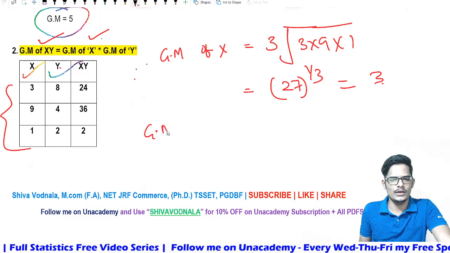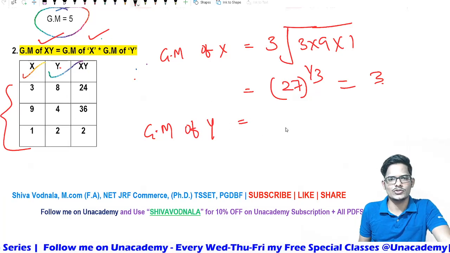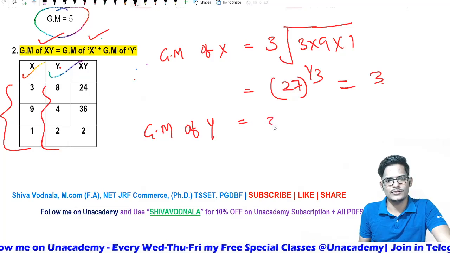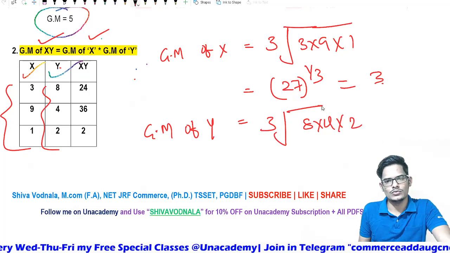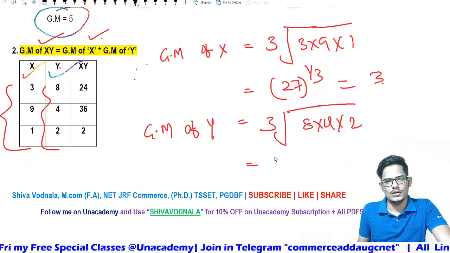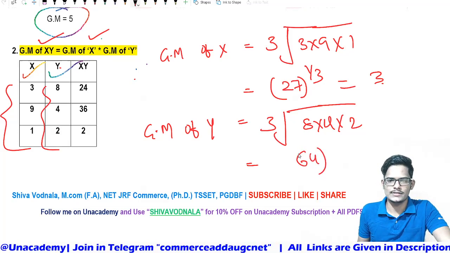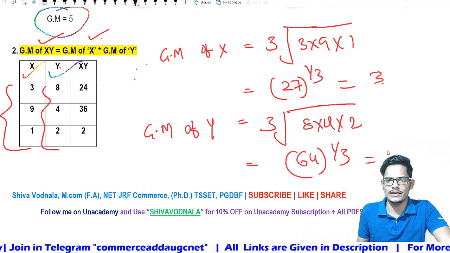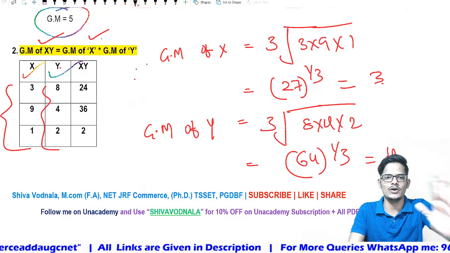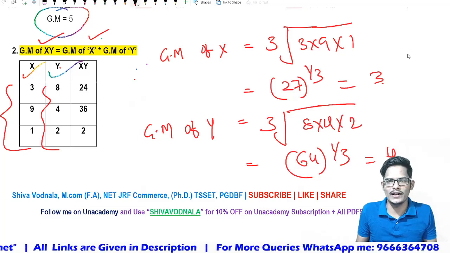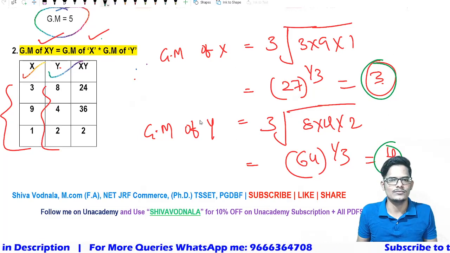Next, the geometric mean of y. This also has three numbers given, that is the cube root of 8 into 4 into 2. 8 4s are 32, into 2 is 64, whole power 1 by 3. Then you will get 4 as the final answer. This is GM of x, which we identified as 3, and GM of y, which we identified as 4. This is 3 and this is 4, x and y.